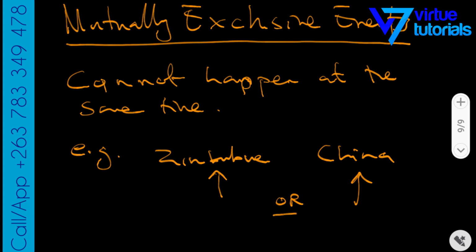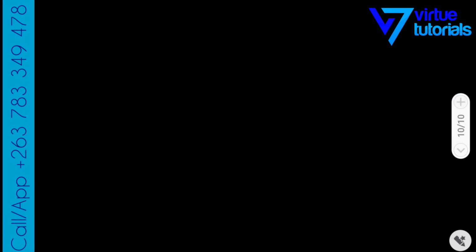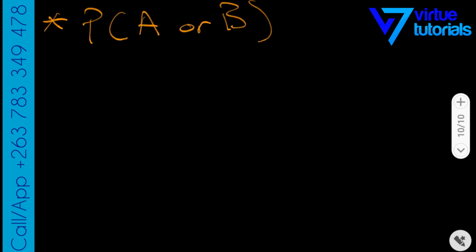So the key word is the word or, right? So if you're going to look at some situations where you have to find the probability of A or B, where A and B are two events. So what's the probability of A or B?